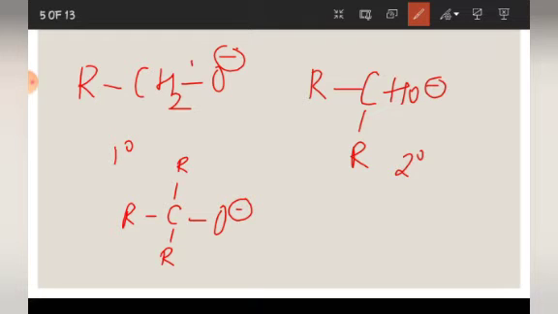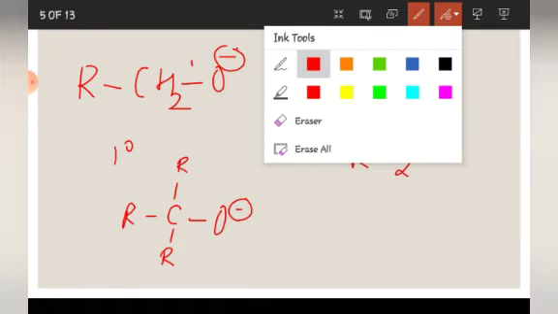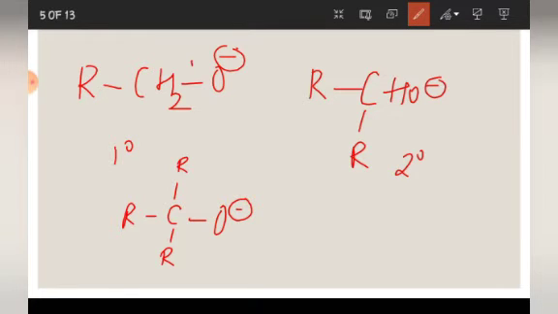Okay, now see, this R has a plus I effect. Okay, it will donate electrons. Now, in 1 degree there is only one R, but in 2 degree there are 2 R's, and in 3 degree there are 3 R's.